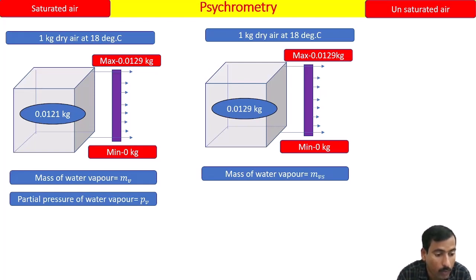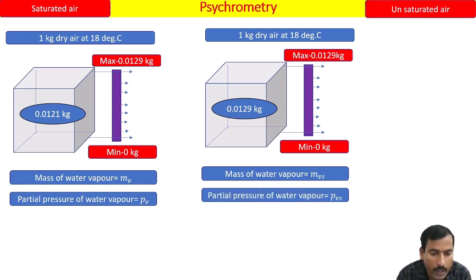water vapor when air is unsaturated. The same variable I am going to denote when the air is saturated as PVS, the partial pressure exerted by water vapor when air is saturated. Tell me which one is more? Obviously PVS is more, because MVS is more. As the water vapor is more, obviously the partial pressure exerted by water vapor is more.